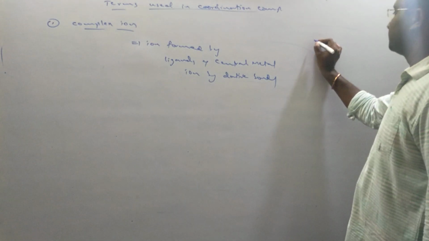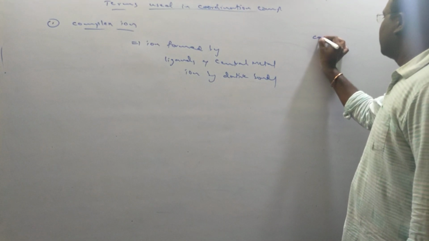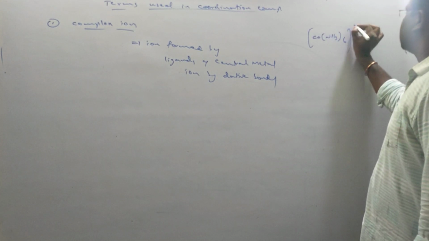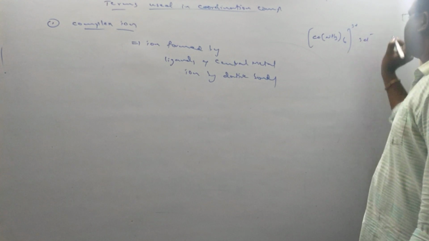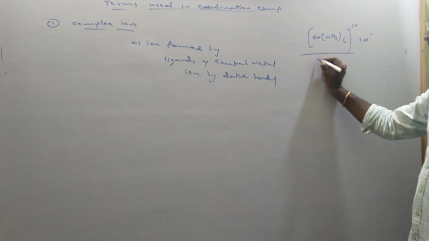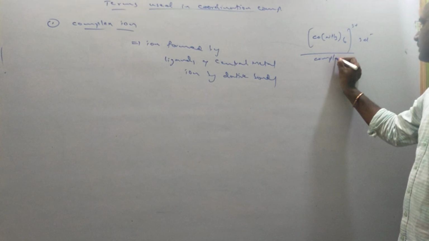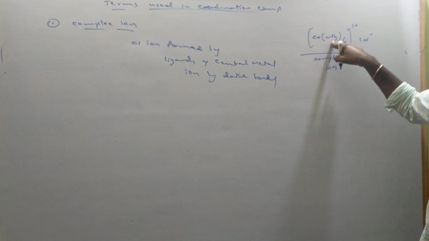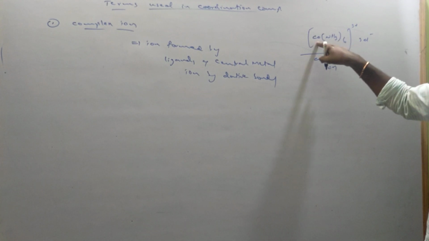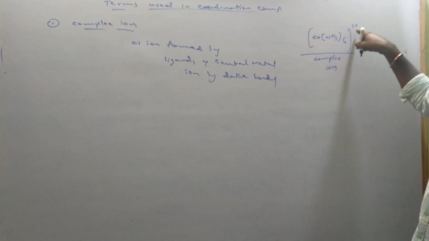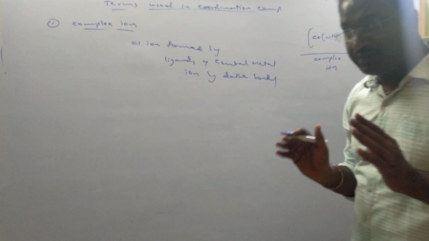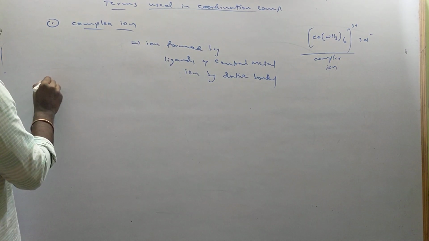Suppose I take [Co(NH3)6]3+ with 3Cl-. This is called a complex ion. It has been formed by six ammonia ligands and the cobalt central metal ion. It has a charge, so it is a complex cation. So a complex ion means an ion formed by the combination of the central metal ion and ligands by dative bonds.